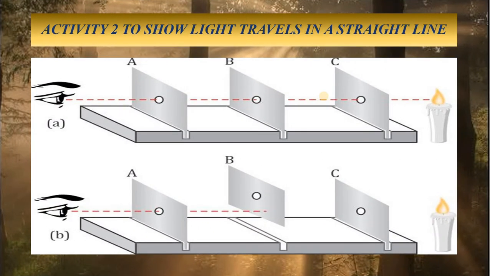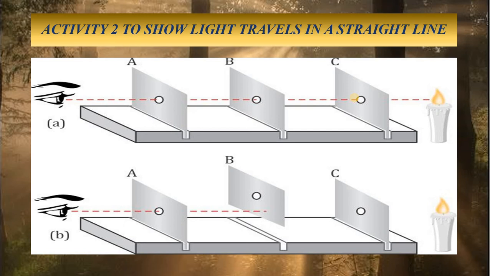Coming to the next activity. For this you require 3 cardboards of the same size. Now place these 3 cardboards together one after another. Here you see, one after another it is placed. Make a hole at their center by hammering a nail through them, just at the center. Here you see, the hole is made at the center. In this way you will get 3 cardboards, each having a hole at the same place in the center.